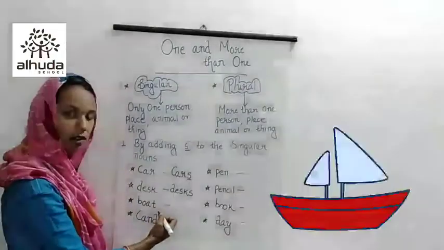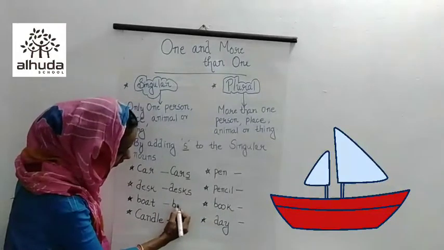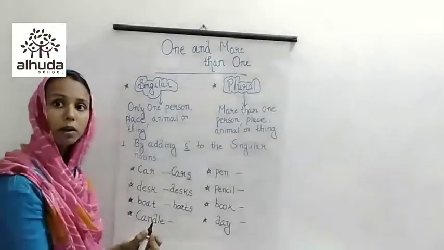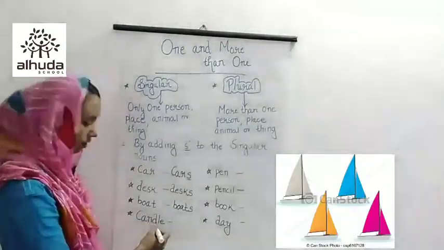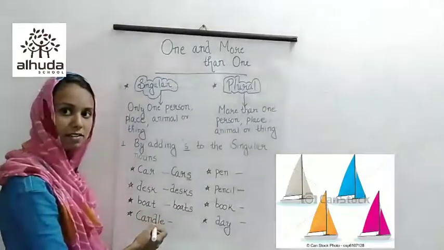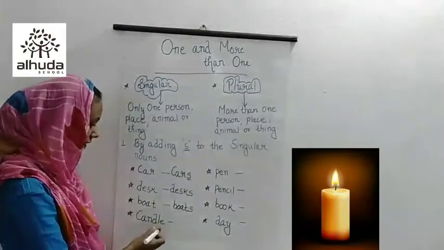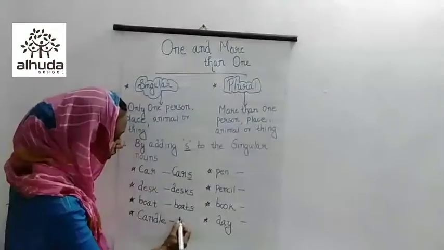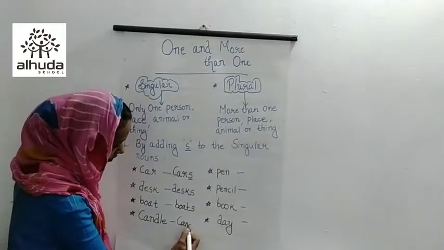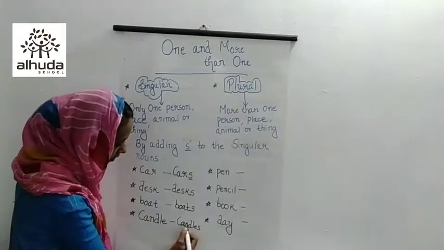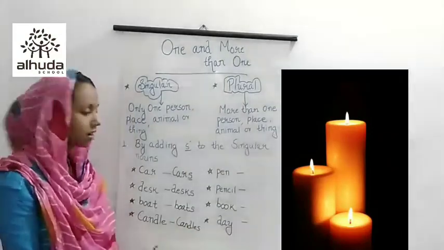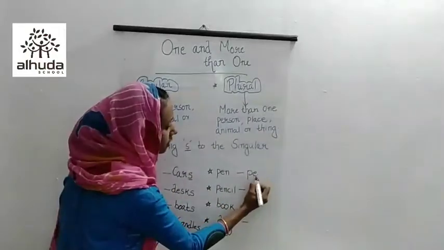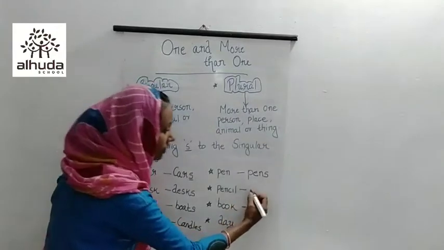Third one, it is boat. Boat also we have to do the same way. For getting the plural, we have to add s here. So we got boats. Next is candle. Candle, what is the spelling? C-A-N-D-L-E. So what do we have to add? Yes, by adding s to the singular noun. Here also we have to add an s. So we got the answer here. Candles. Okay. Next is pen. For getting the plural of pen, we have to add s. So pens. What about pencil?